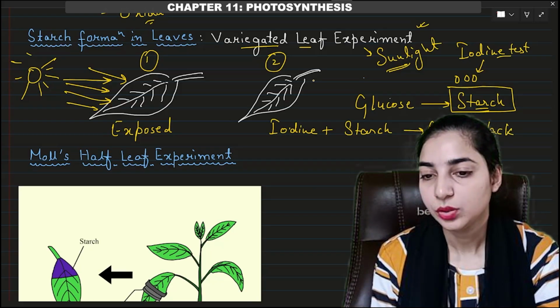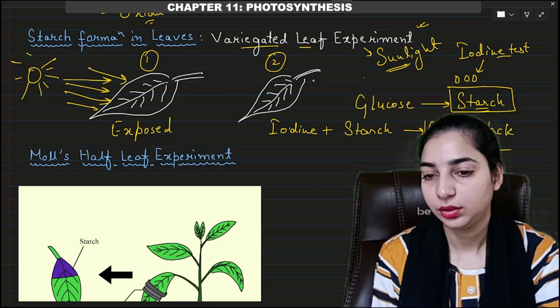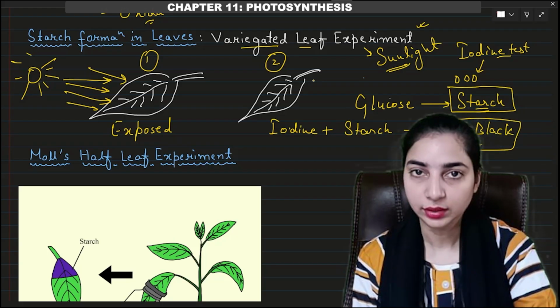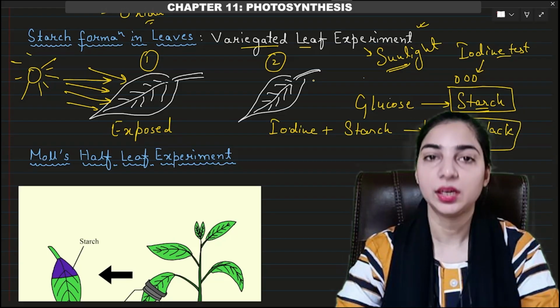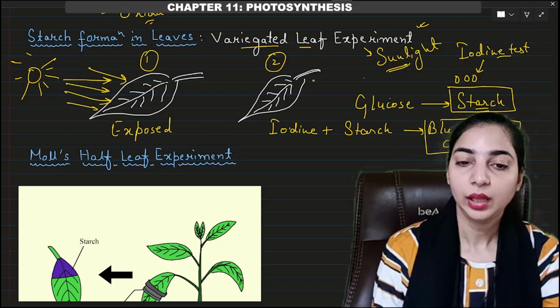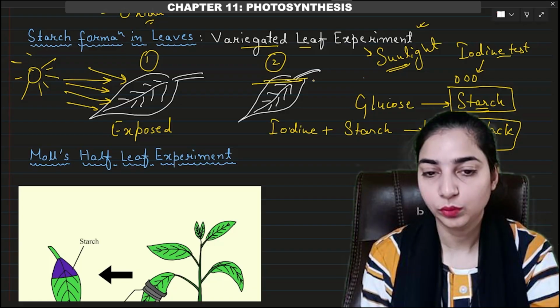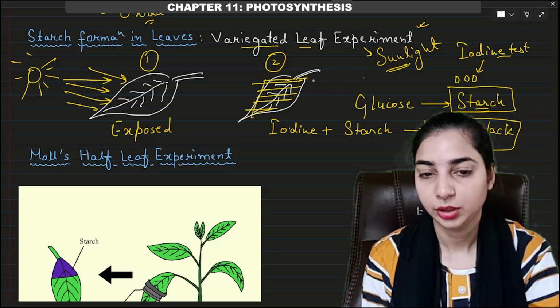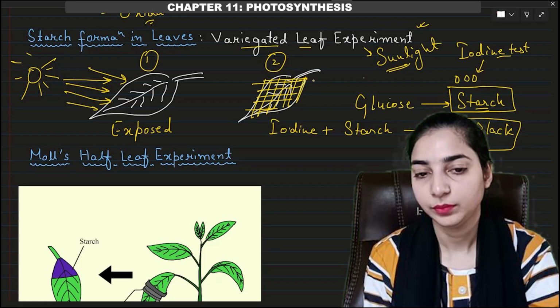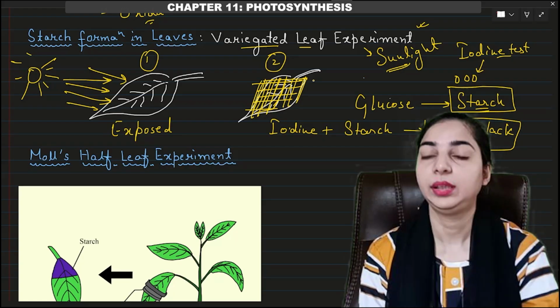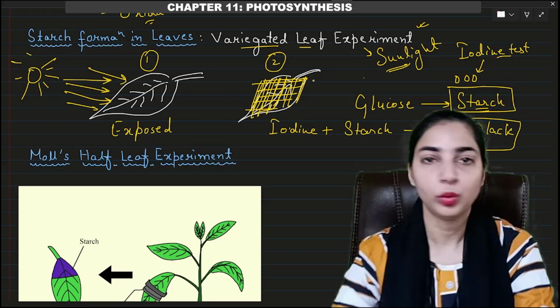Blue-black color. So if you see blue-black color, then it means that the starch is present, right? Now, in the second leaf, what was done? It was covered totally by black paper or anything that will not allow the sunlight to come in contact with the leaf.